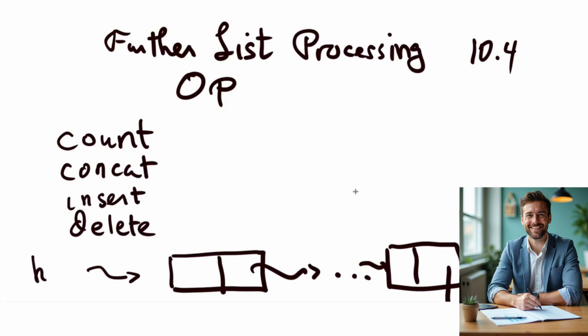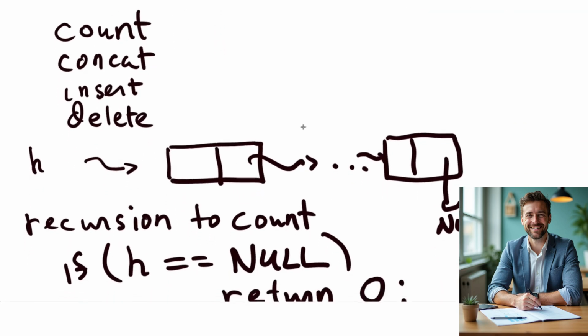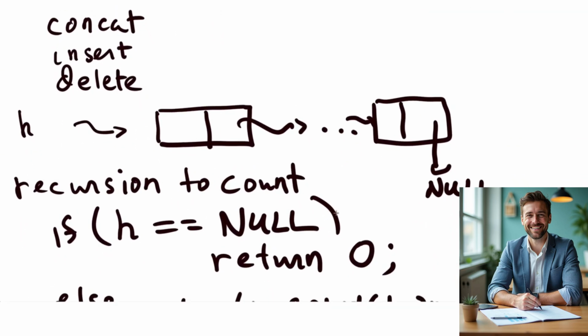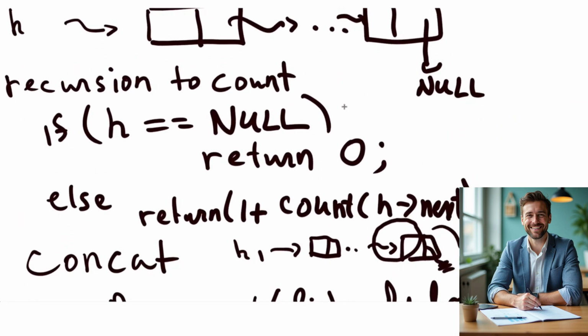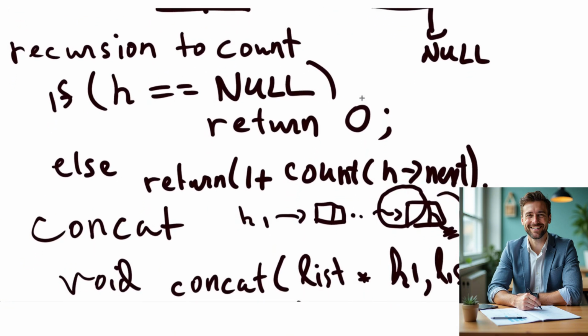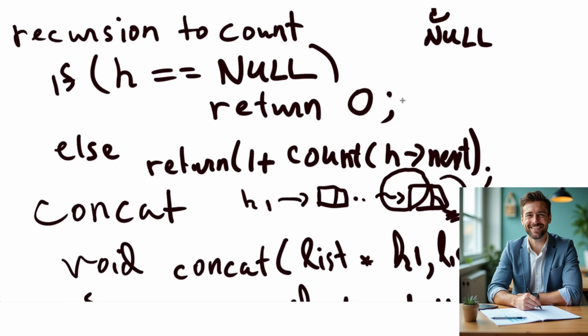So let's start with count. That's very simple. Count is going to work by just navigating through a list, and each time through we'll add one as we go along until we get to the sentinel link, which is the null link. We can do this by recursion or by iteration, but I'm going to show it through recursion, and you should be able to go off and write it iteratively as well with something like a while statement.